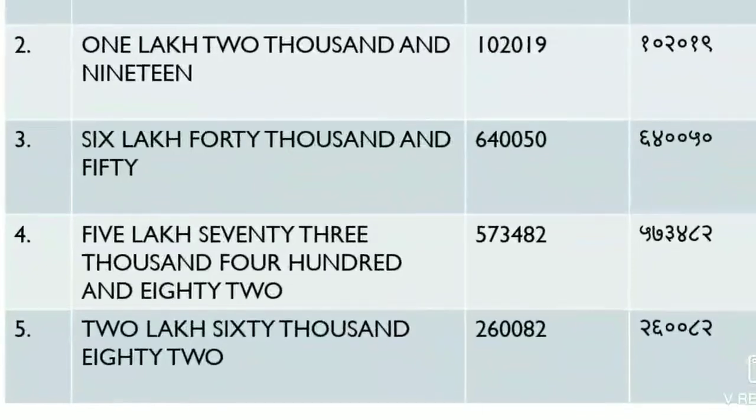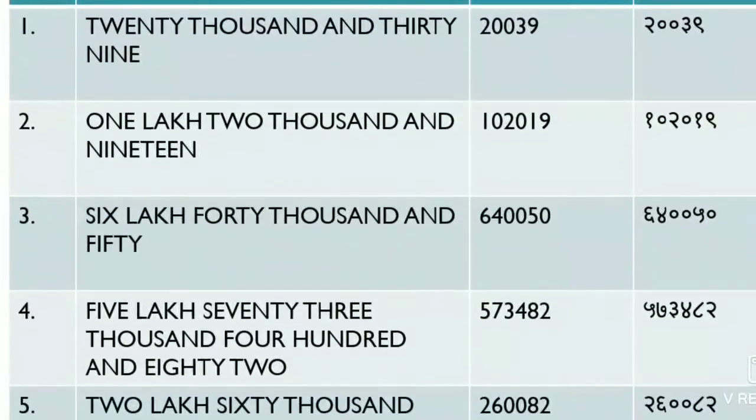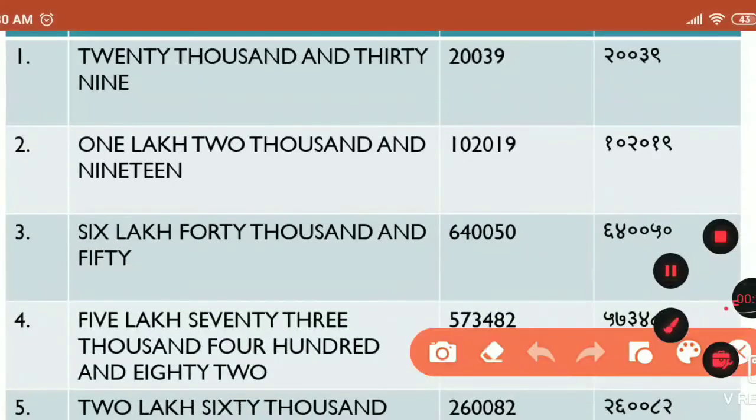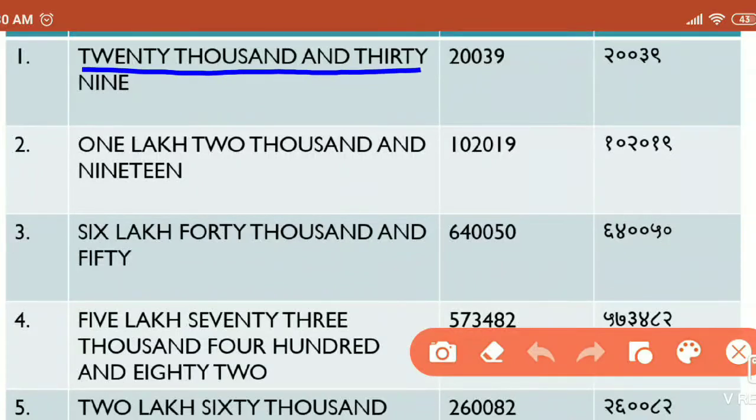Now in this table, some numbers are given in words, along with their international and Devanagari writing. First of all we will see the first example, 20,039. So how to write 20,039? It is 20,039. This is the international writing. In Devanagari, how are we writing it? Just see here, 2 is there.